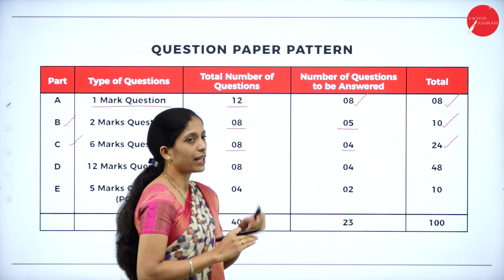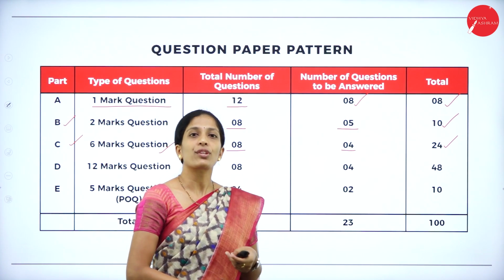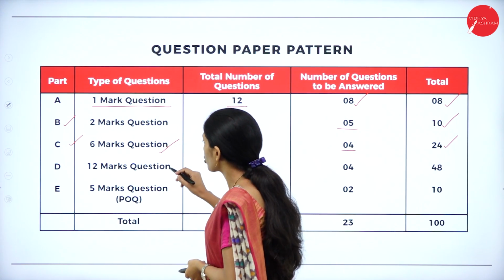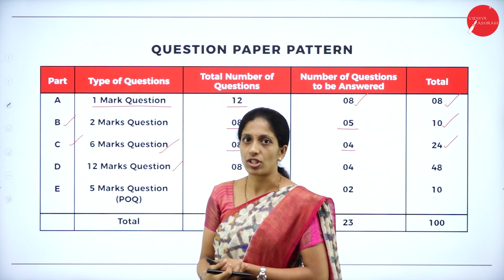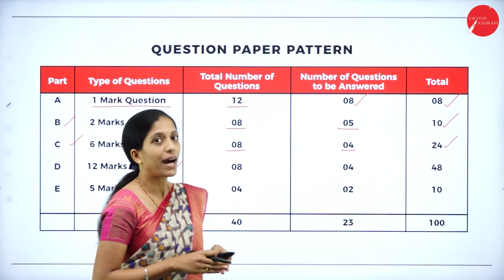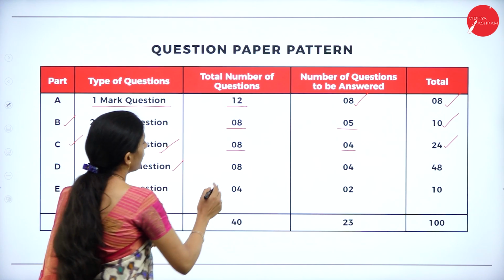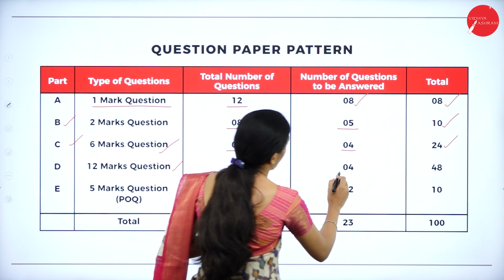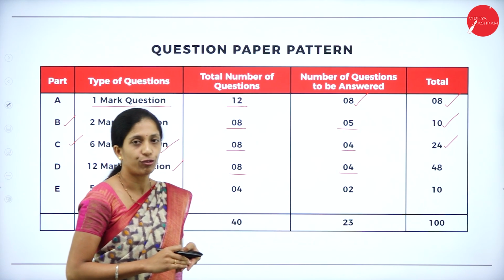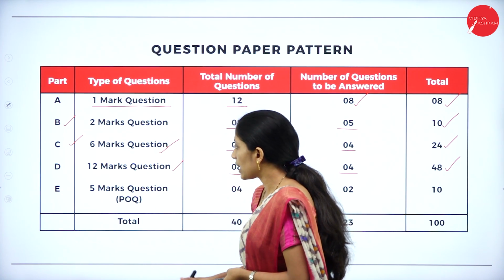That is 4 into 6. Now coming to section D. So section D is of 12 marks questions where they will ask you 8 questions, out of which you have to answer any 4.